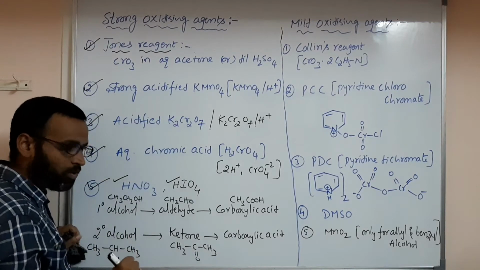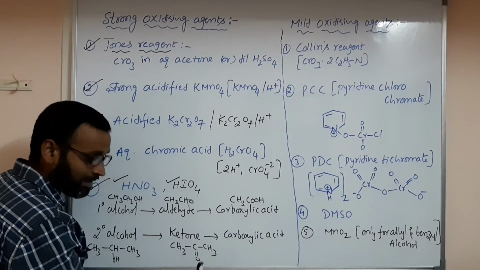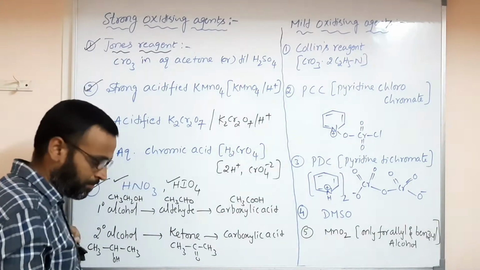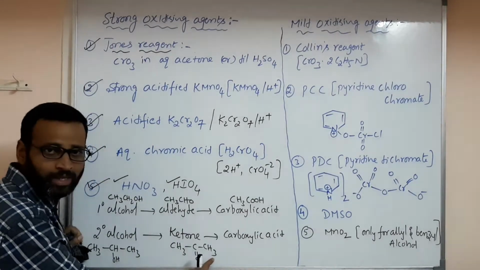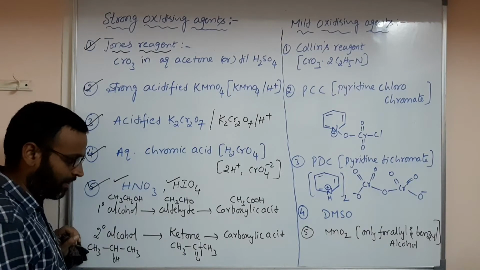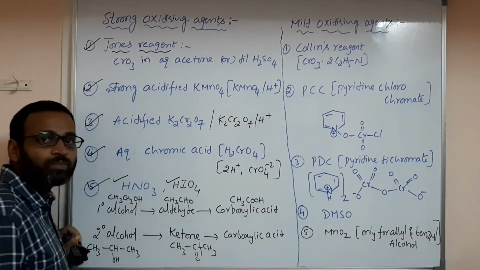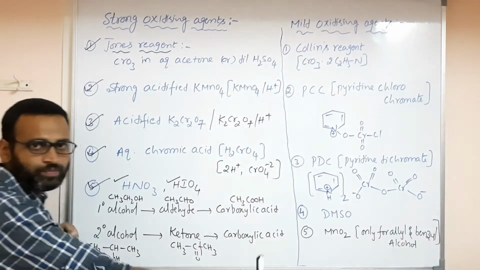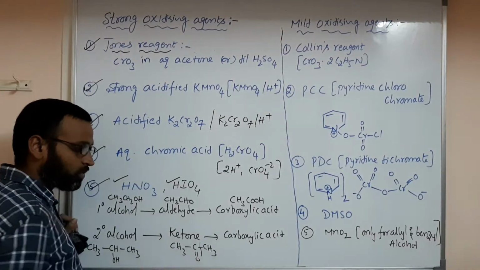Sir, which C-C bond do we have to break? Means we have to break the alkyl group with the smaller number of carbons. In this case, this side you have methyl, that side also you have methyl. So no problem. Any one of the bonds you can break. Correct. But here ethyl you have, here methyl you have. Methyl you have to break. Methyl you have to remove. Understanding, everyone?